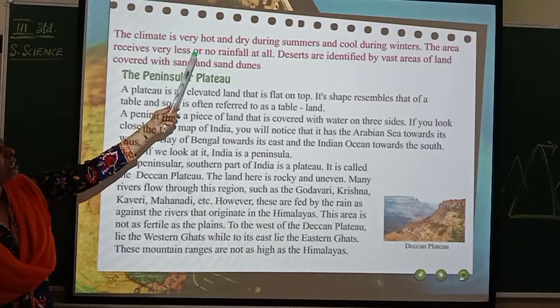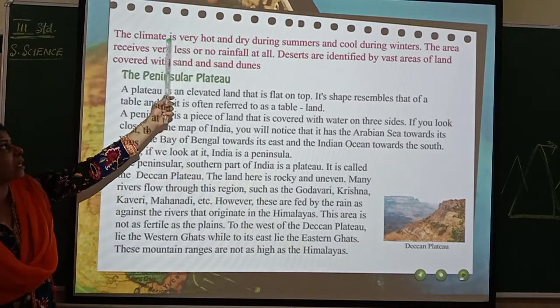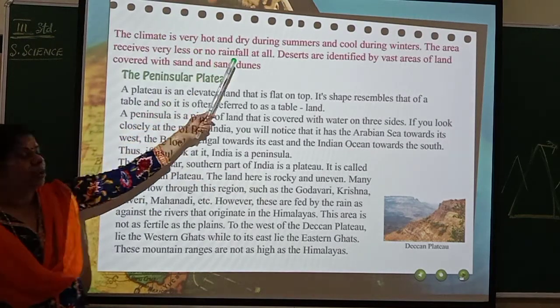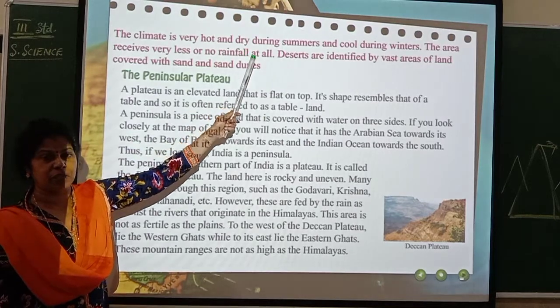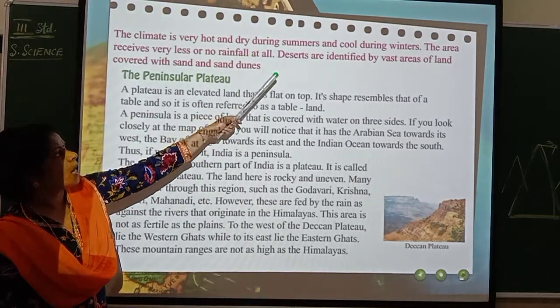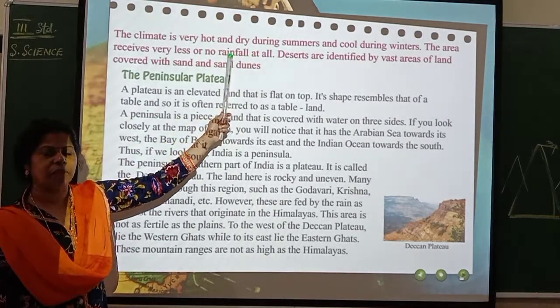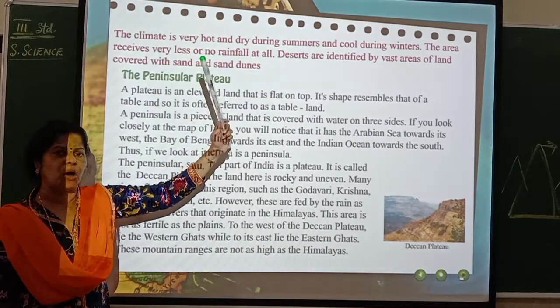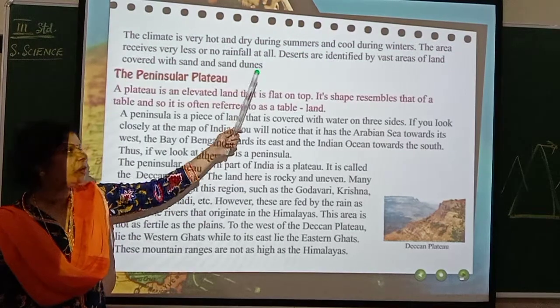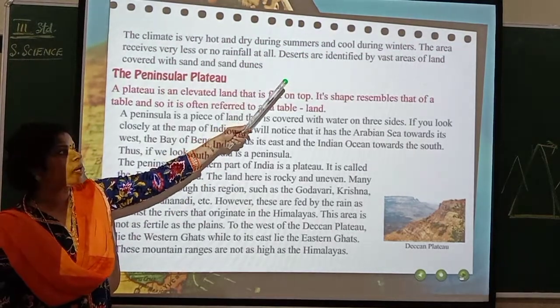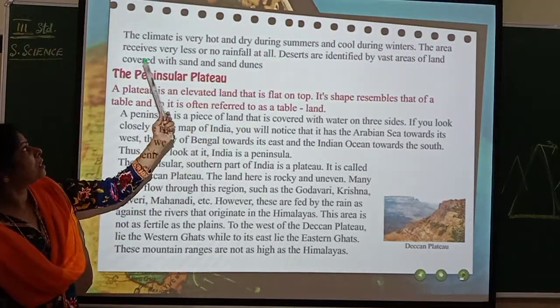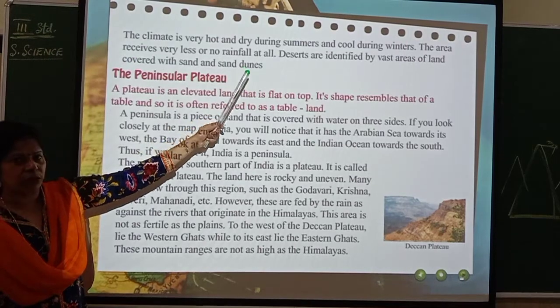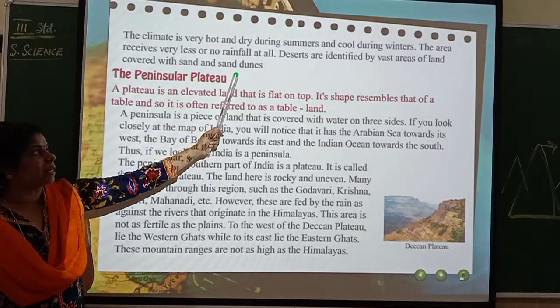Now the climate is very hot. How is the climate in the desert area? It will be very hot and dry during summers, and cool during winters. During winter the climatic conditions will be very cool. But in summer it is too hot, we really cannot stand it at all. But in winter it is very cool. The area receives very little or no rainfall at all. No rainfall at all in the desert areas.